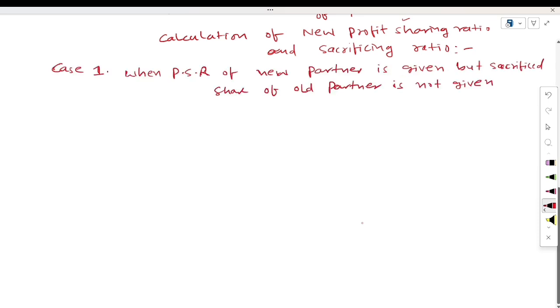This is case 1, when the profit sharing ratio of the new partner is given but the sacrificed share of the old partners is not given. In this situation, how will you calculate the new profit sharing ratio and sacrificing ratio? We have an example. Suppose A and B are partners. Their profit sharing ratio is 5:3. Here is a new partner C who is taking admission for 1 by 4th share. Then you have to calculate the new profit sharing ratio and sacrificing ratio.